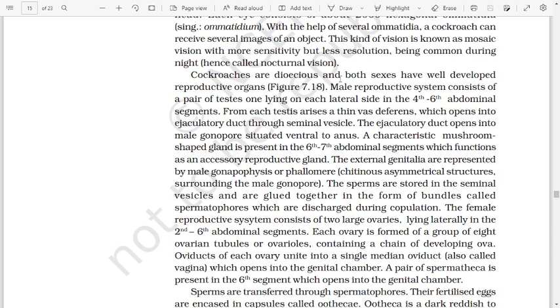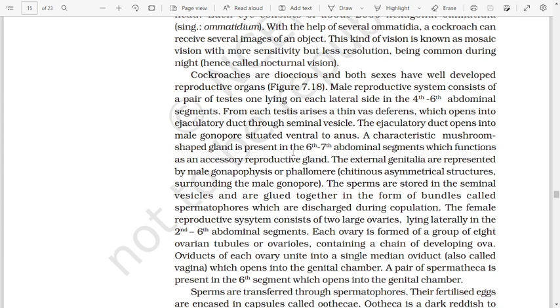Cockroaches are dioecious and both sexes have well-developed reproductive organs. Figure 7.18. The male reproductive system consists of a pair of testes, one lying on each lateral side in the 4th to 6th abdominal segments. From each testis arises a thin vas deferens, which opens into the ejaculatory duct through the seminal vesicle. The ejaculatory duct opens into the male gonopore situated ventral to the anus.